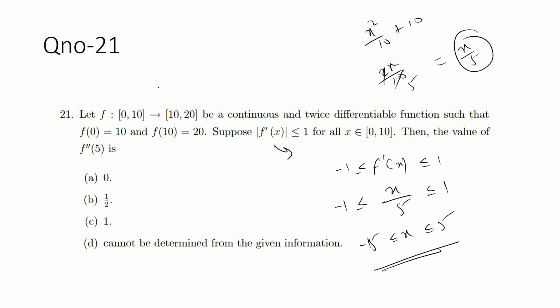This is not in the domain set. The domain set is positive, so this is not under consideration. But if you take the function f(x) equal to x plus 10, then this is satisfied because the derivative becomes 0, so 0 is also under consideration.